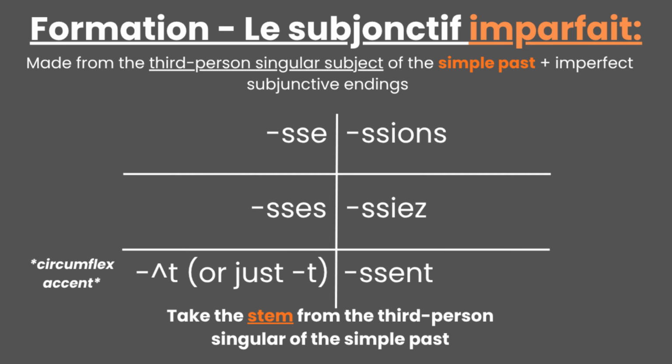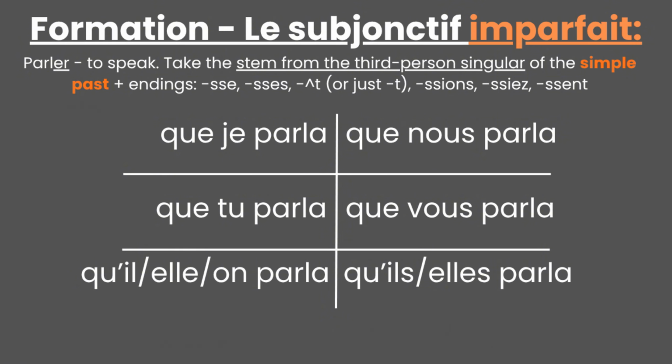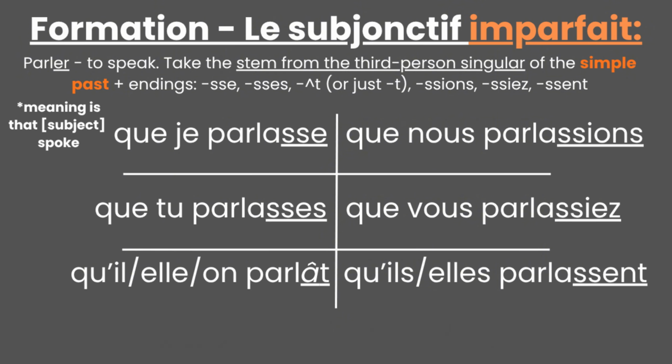Let's see some conjugations using verbs of all types, like parler, to speak. To conjugate it in the imperfect subjunctive, we take its stem from the third-person singular form of the simple past, place it across all subjects, and add the imperfect subjunctive endings that match every pronoun.